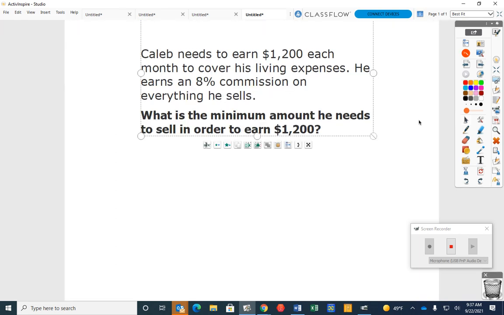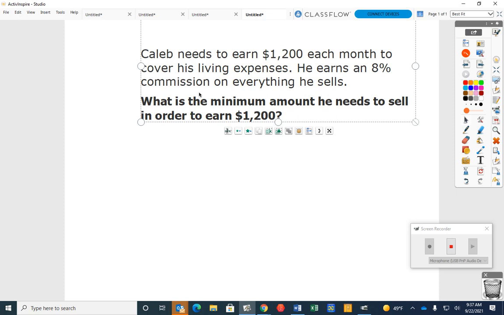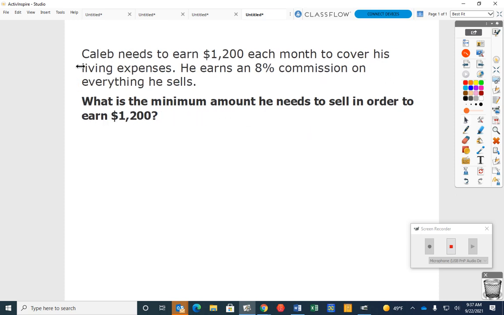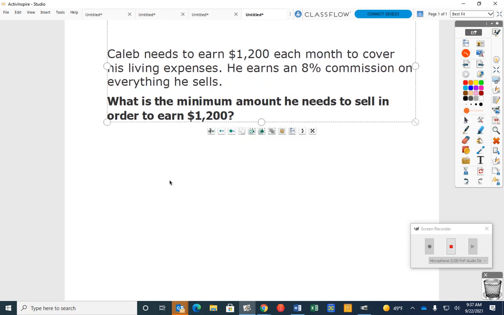Good enough. All right, so let's talk about this for a second. If you think about proportions, specifically the percent proportion, what is the percent proportion? We're going to be able to use that on this problem, and it's going to make things easy for us. Who can tell me what the percent proportion is?